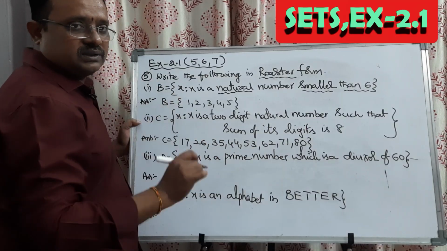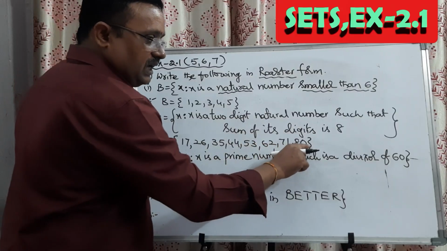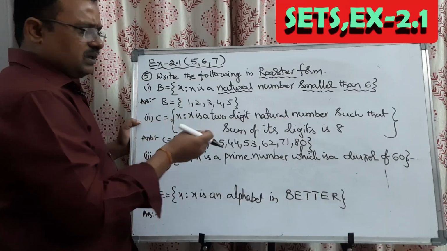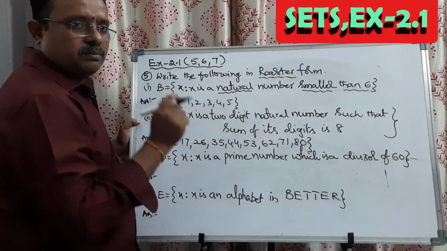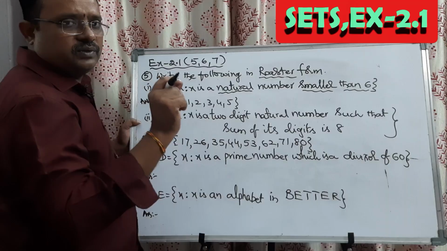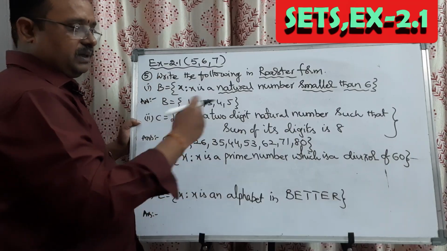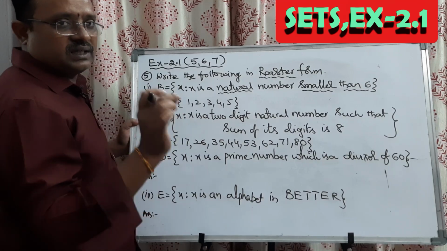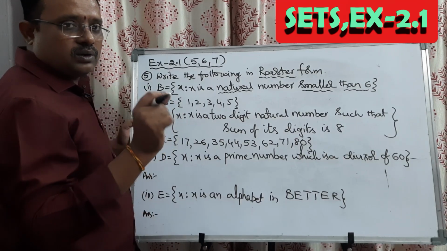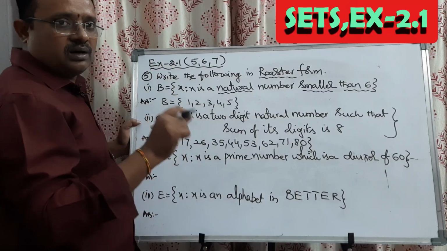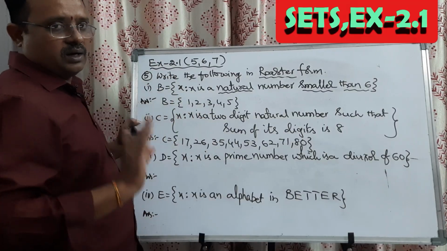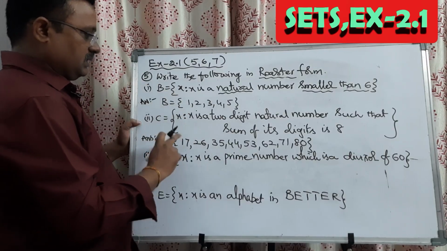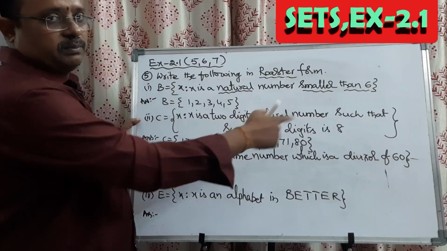Most of the students will forget to write 80, or they will write 08 also. The question is very simple, but because of that small confusion, we will lose the mark, even though the remaining numbers are right. So that is the most dangerous thing in sets. If we write any one element wrong, automatically the total problem will go wrong. So be careful, think and answer. It will take less time to answer. Okay? 1 mark, important question.